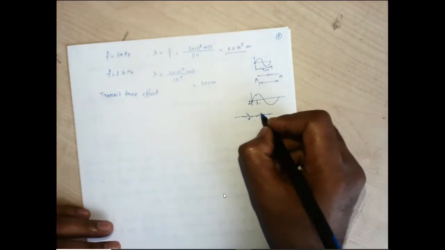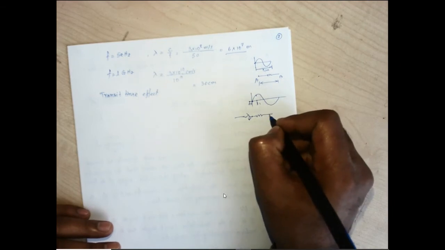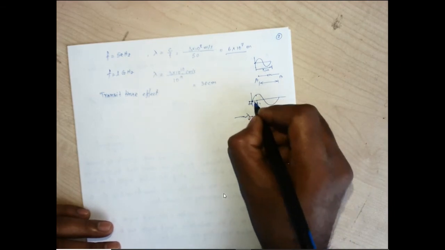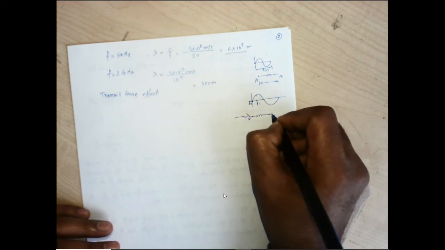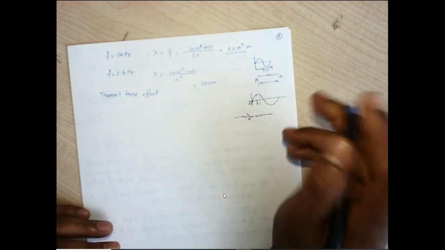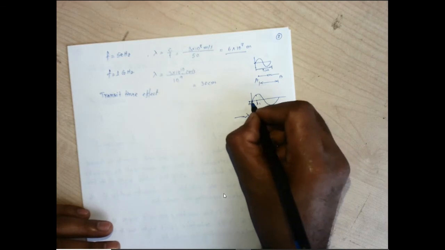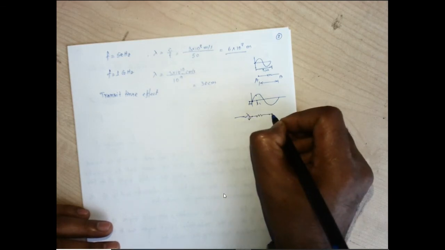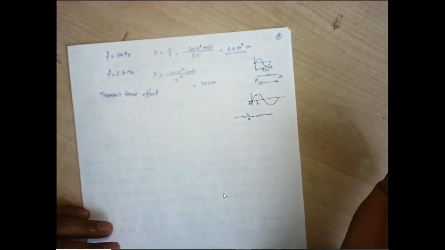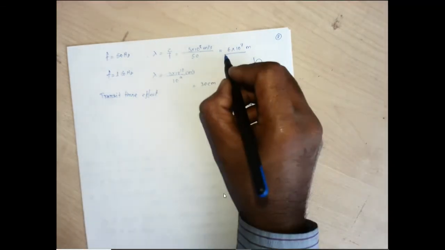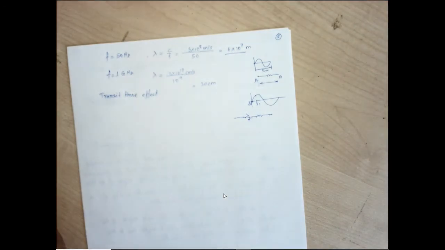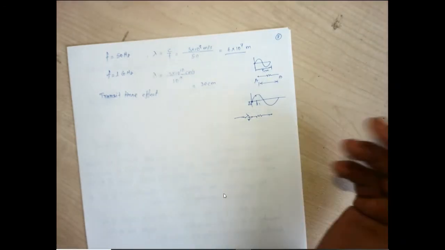So if we are given a 5 centimeter length, at the moment we switch on, the signal will arrive at the other point with no phase change, because t0 itself is the time when it is supposed to reach this point. It takes only 1 second to move this big distance. So how much time will it take to move 5 centimeters? A very negligible amount of time.